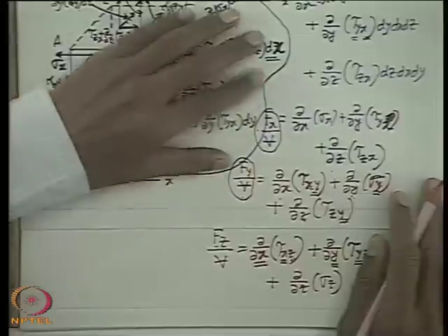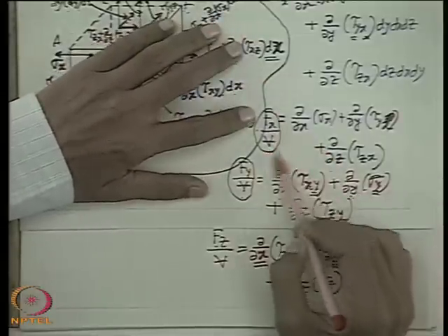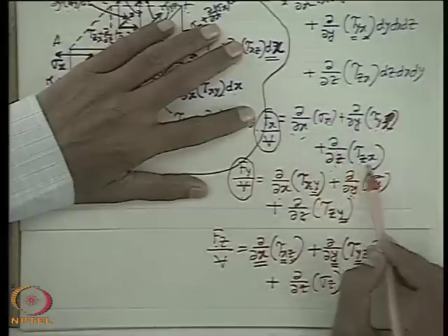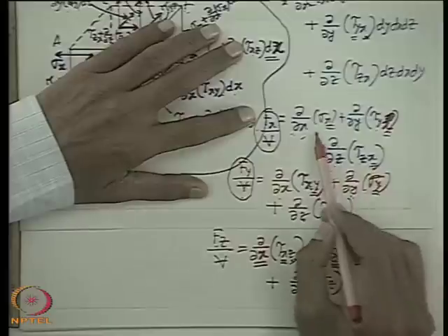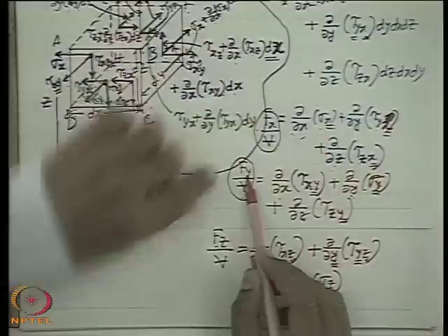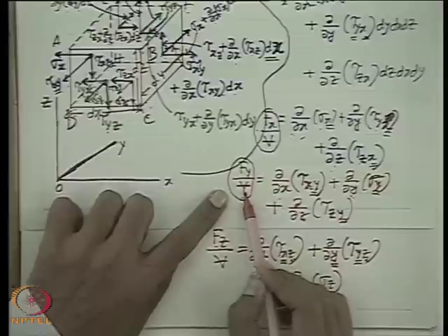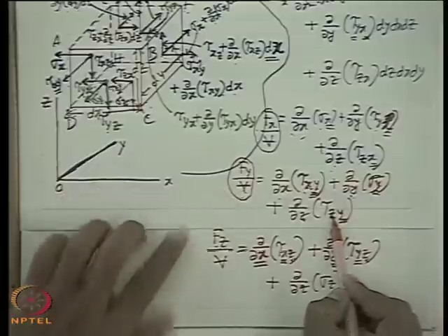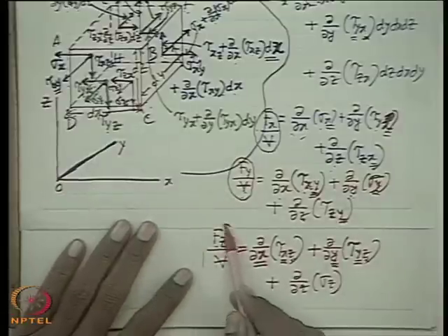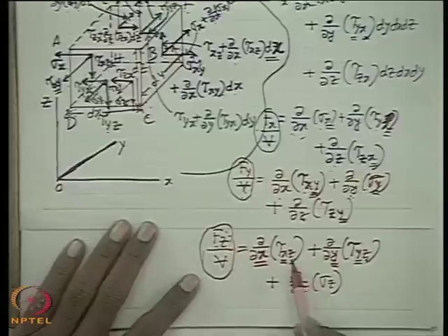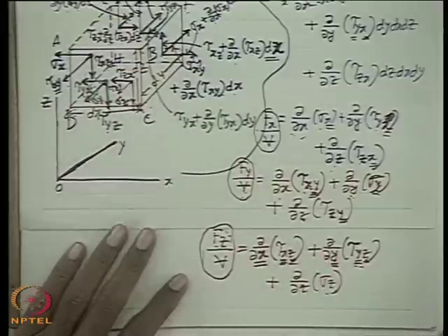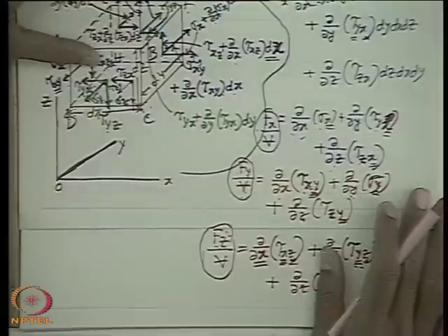So there is a very good rhythm: the net x force in the x direction is this, ∂σx/∂x plus ∂τyx/∂y plus ∂τzx/∂z, all x direction forces appearing in the x, y, z planes. Similarly, the net surface force per unit volume in the y direction is all y direction forces appearing in the x, y and z planes. Similarly, the net z direction force per unit volume is contributed by all z direction forces appearing in the x, y and z planes. So simple force analysis will give this. Now after this, probably I am not going to prove it.